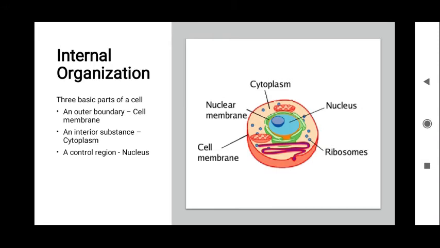Cytoplasm is a jelly-like substance which is present inside the cell membrane, which has all the organelles except nucleus. Finally, the nucleus, which is called the control region, since it controls all the activities of a cell. Particularly, it has the DNA which is used for reproduction.